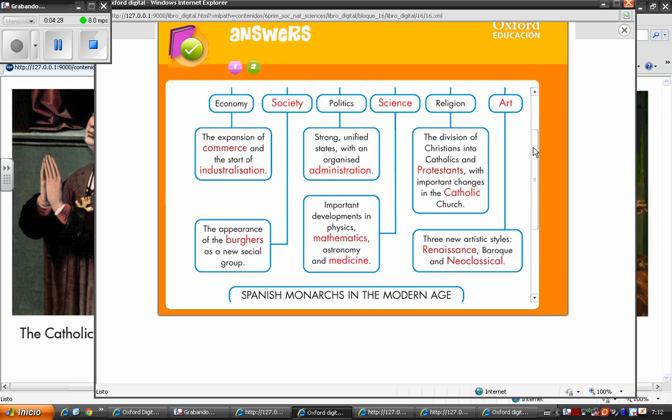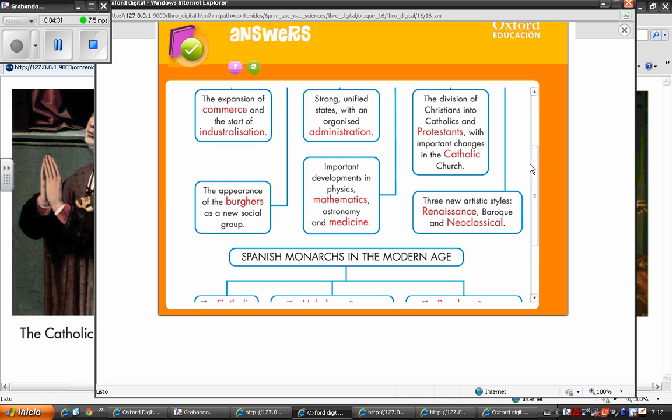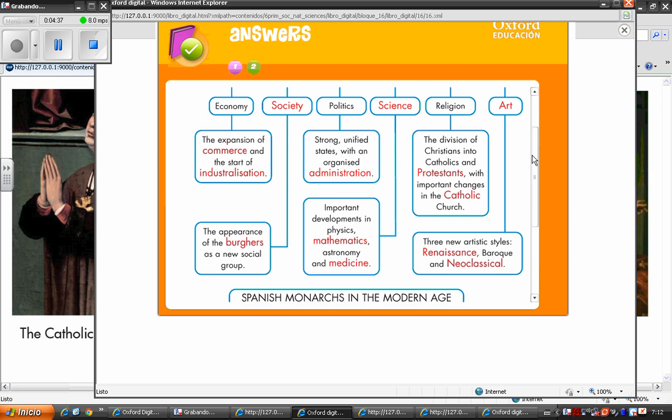In science, important developments in physics, mathematics, astronomy, and medicine. In religion, the division of Christians into Catholics and Protestants, with important changes in the Catholic Church. And finally, in art, 3 new artistic styles: Renaissance, Baroque, and Neoclassical.